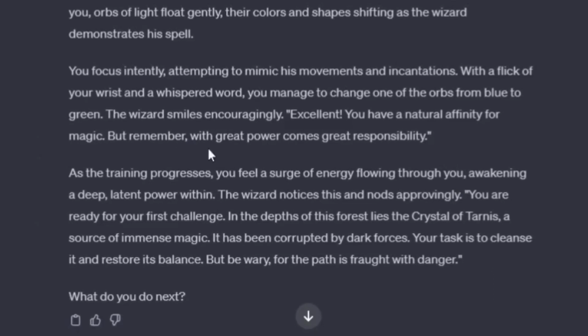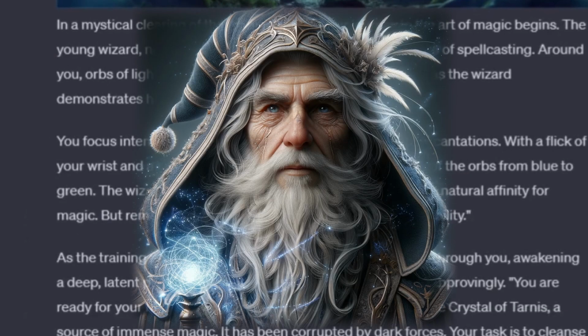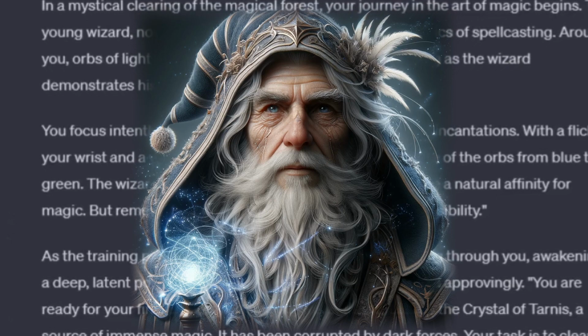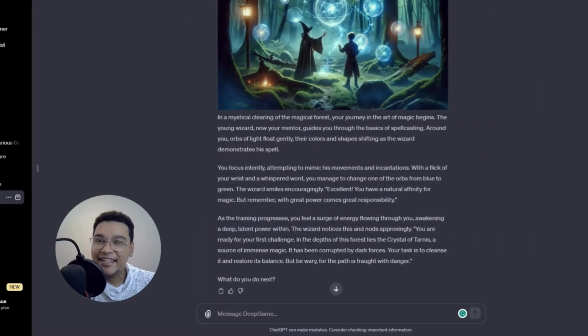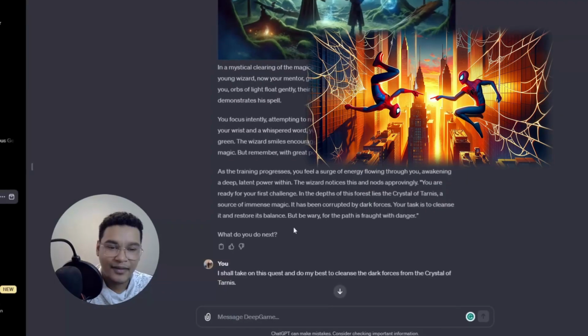Ooh, fancy. Okay, let's go. Excellent. You have a natural affinity for magic. But remember, with great power comes great responsibility. I almost didn't want to read that line because we all know where it came from.